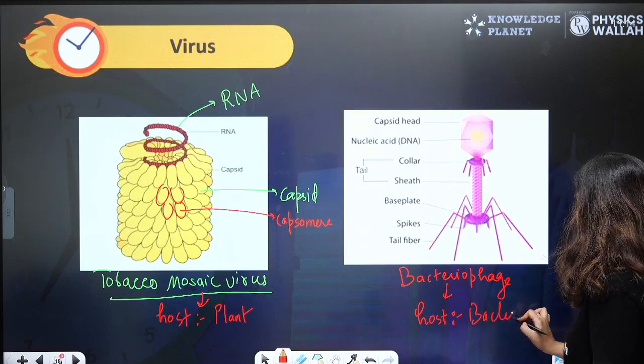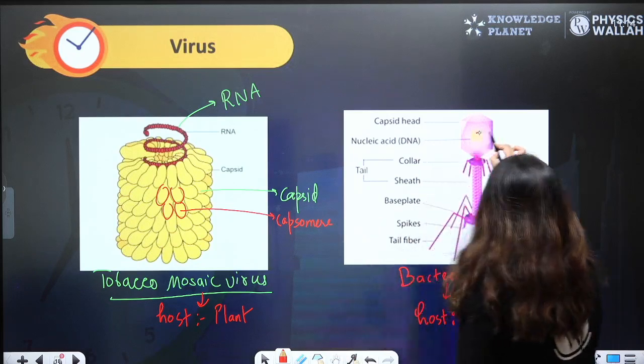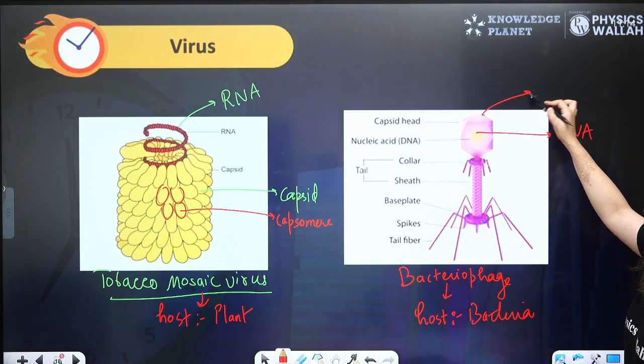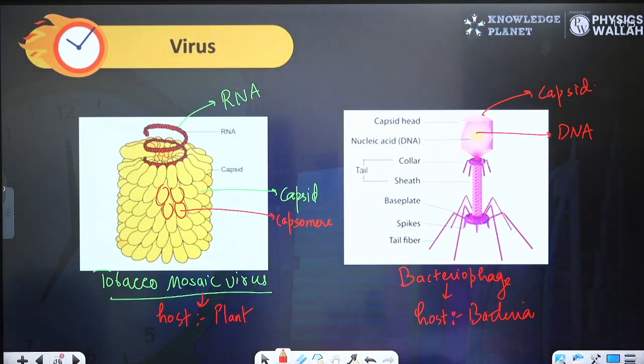They cause infection to bacteria, and they have DNA as genetic material, and this is capsid. So these are the two viruses that are in your syllabus: TMV, tobacco mosaic virus, and bacteriophage. Okay.